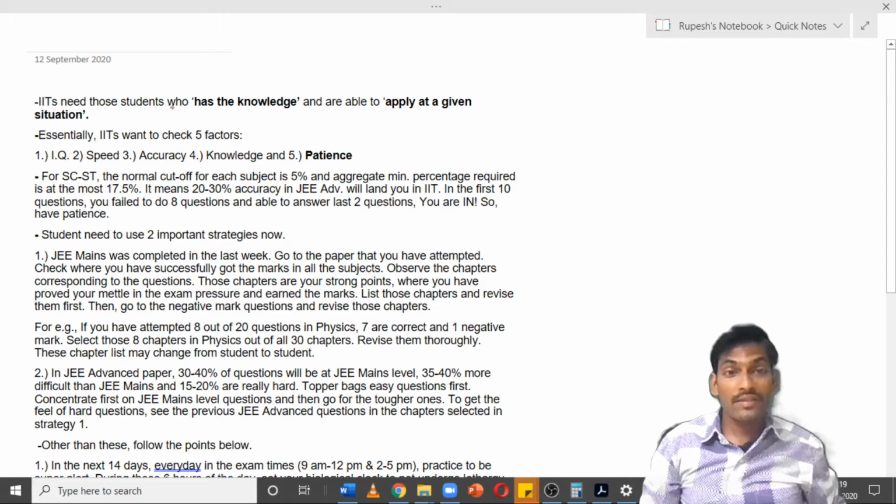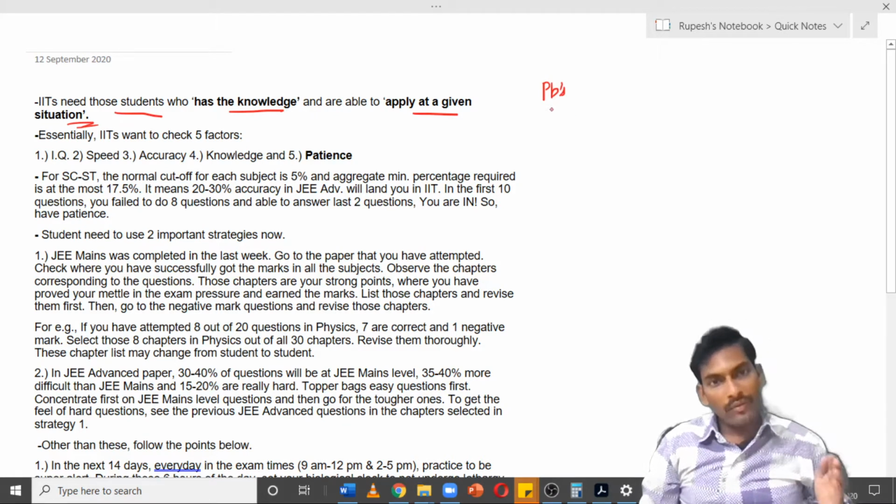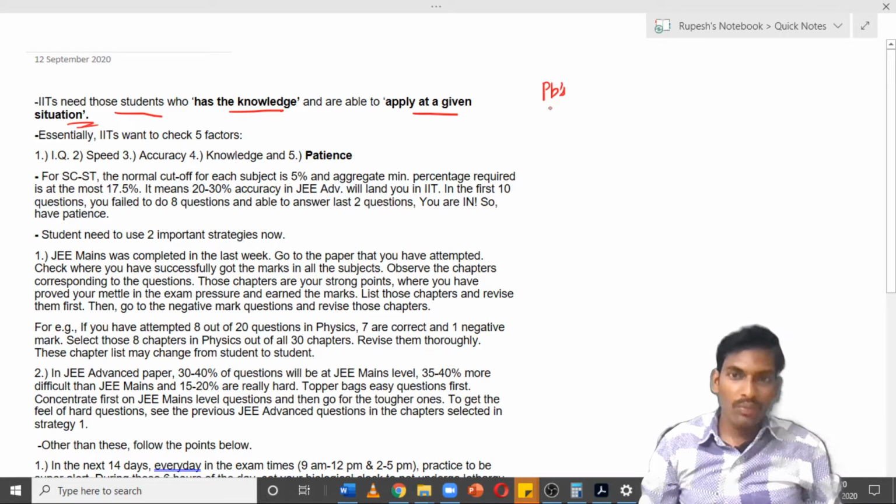What is the need of IITs? Why are they conducting the JEE Advanced examination? IITs need those students who have the knowledge and who are able to apply that knowledge in a given situation. Here the situation is problems in the exam. So you should have the knowledge, first part, and second thing, you should have the skill of applying the knowledge in the given situation.